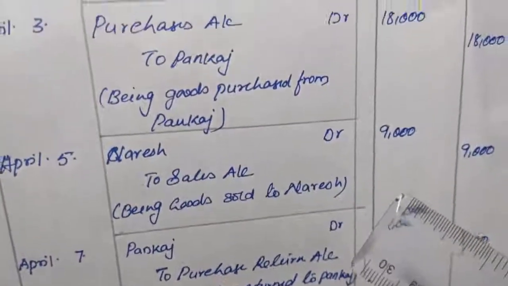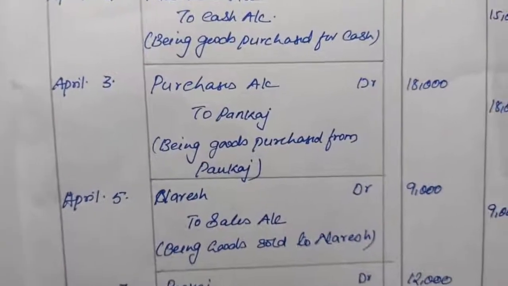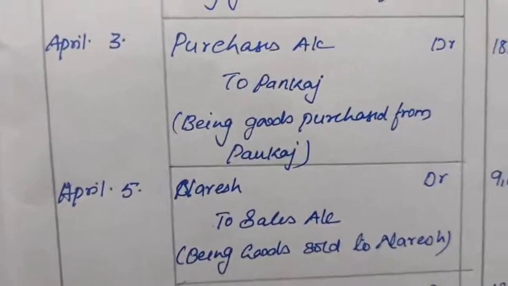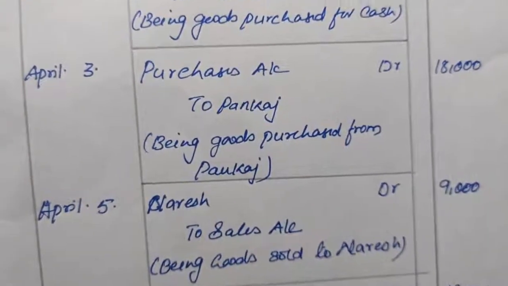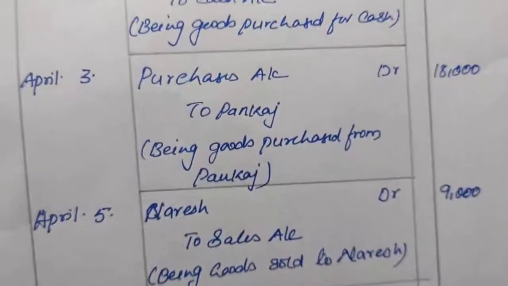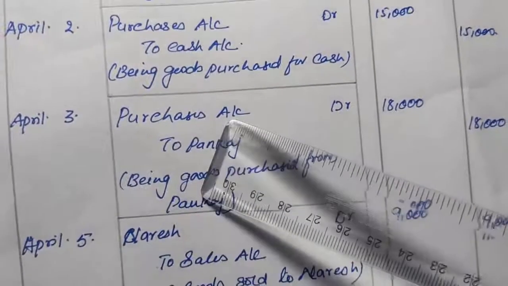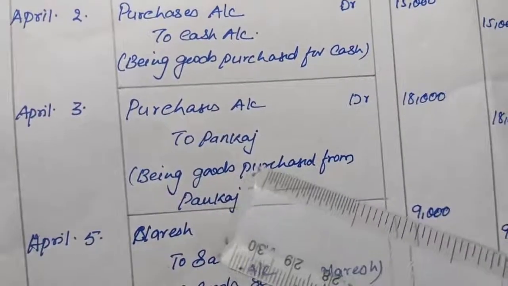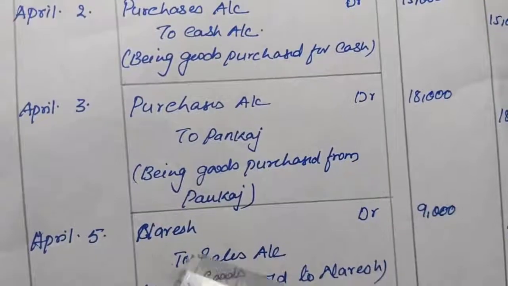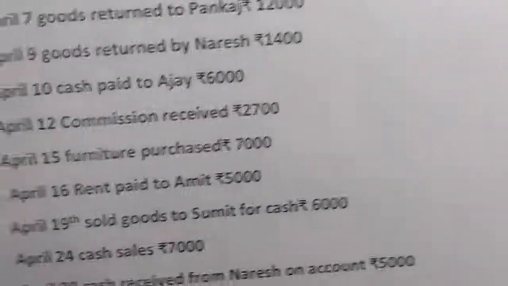Okay, so we can see that purchases shows debit balance, when purchases is increasing we will debit it. Sales shows credit balance. So when sales is increasing, we will credit the sales. So purchases is debited, sales is credited. And the purchase return and sales return will be just opposite. Purchase return will be credited and sales return will be debited. Okay. Now let's see the next entry here.